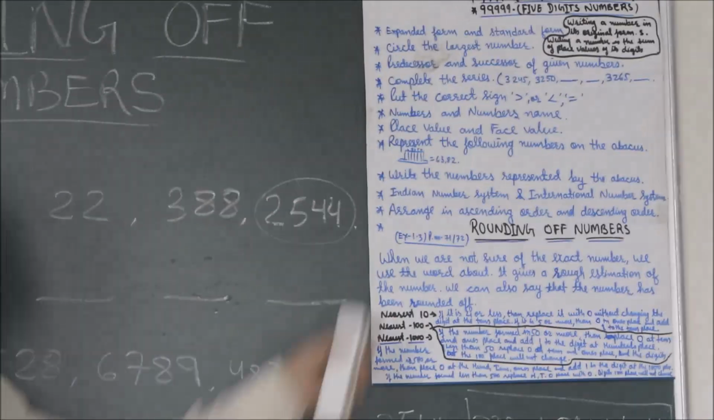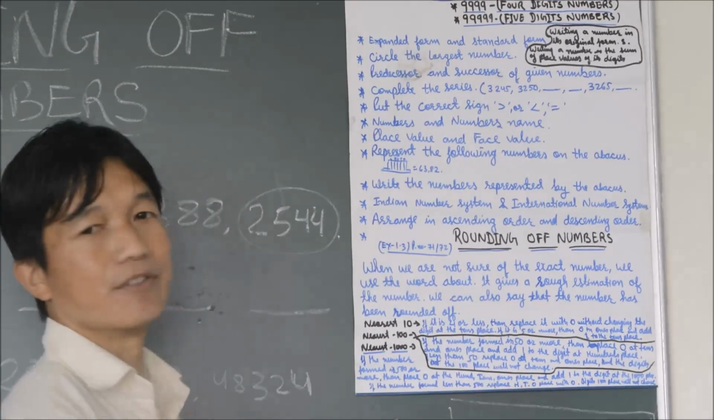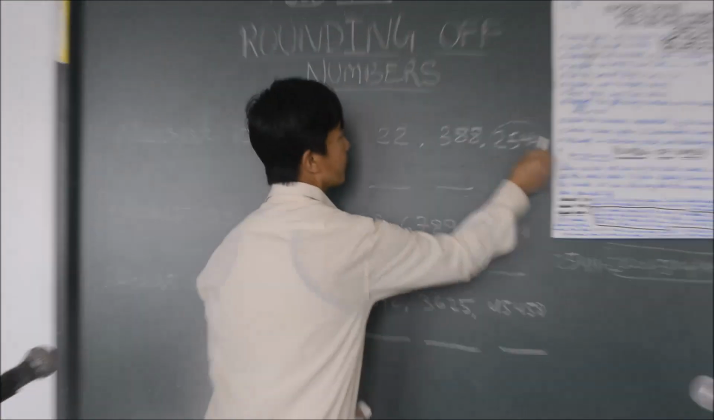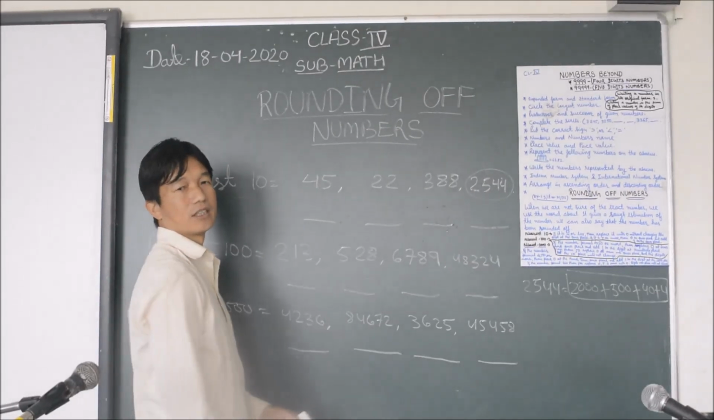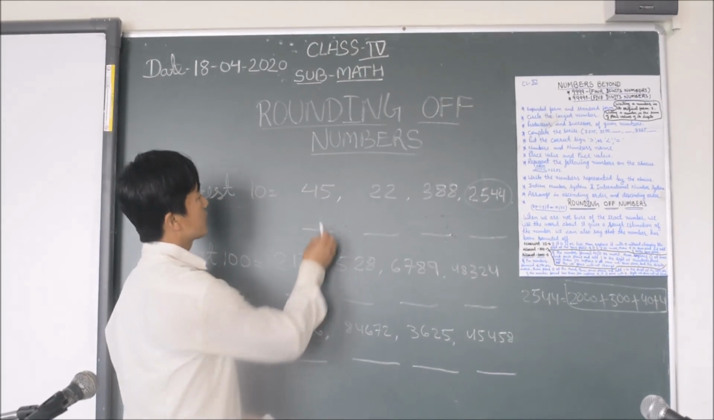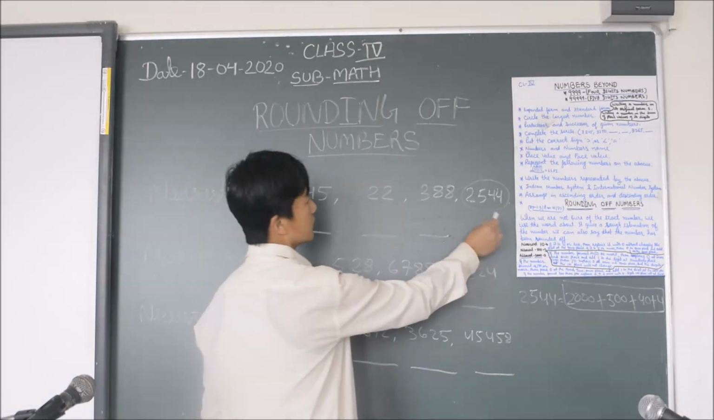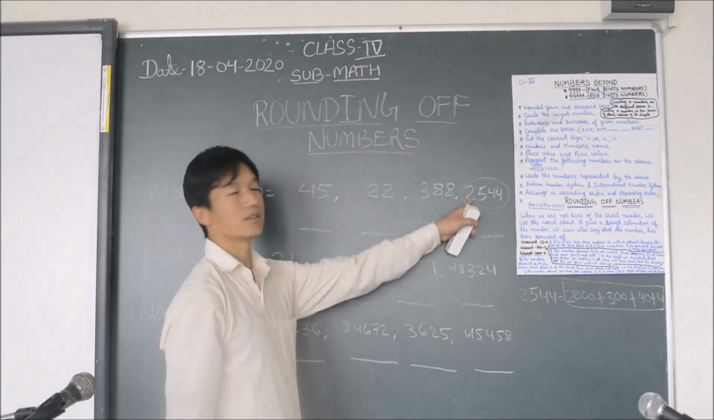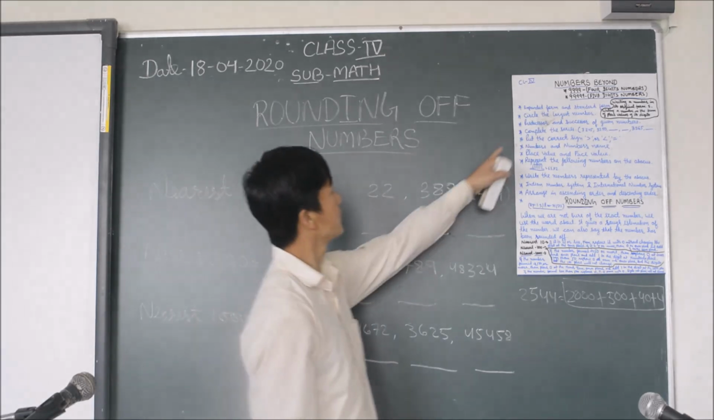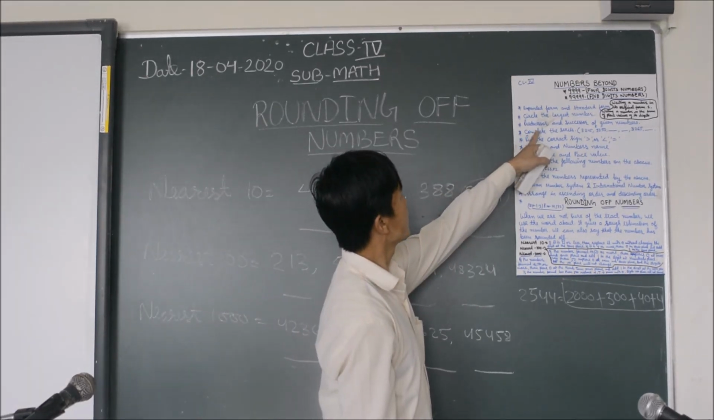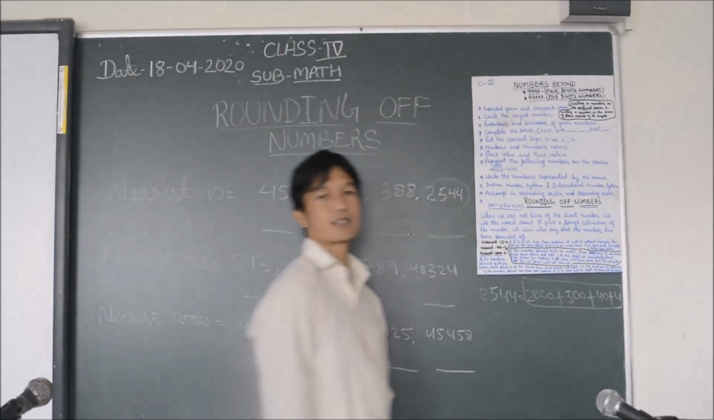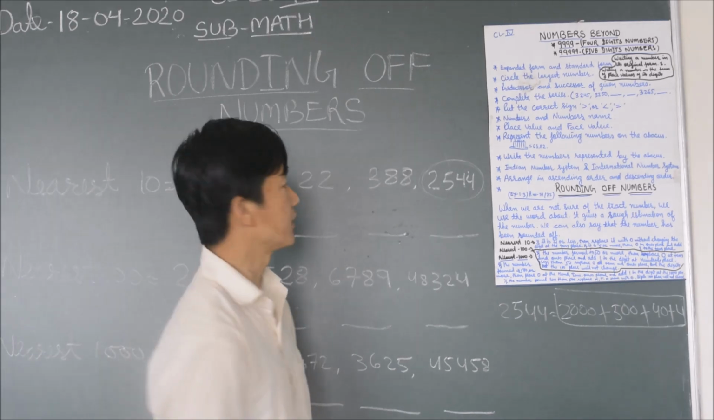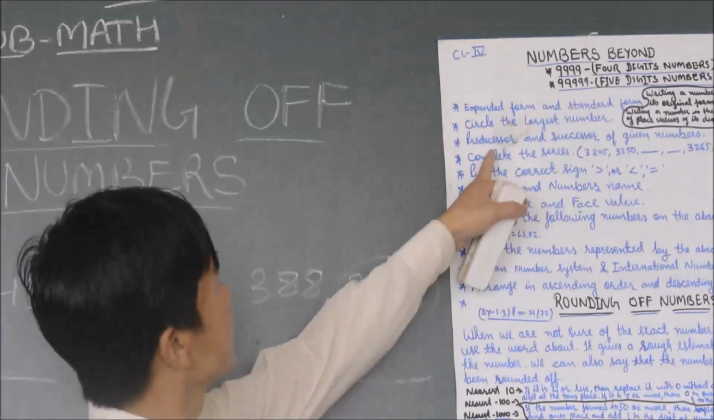After that, circle the largest number, which is very easy. For example, if you check here, circle the largest number. I have already circled it here. This is the largest number. Like this we have done. And predecessor and successor of given numbers: predecessor means before, and successor means after. This also we have done.